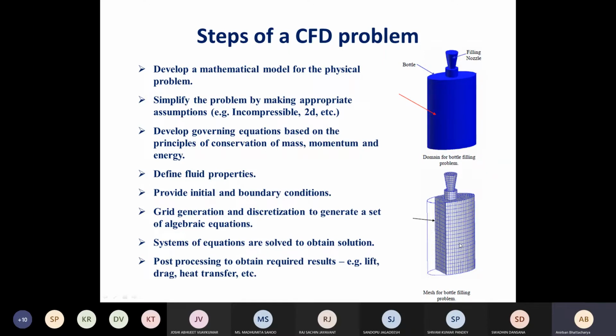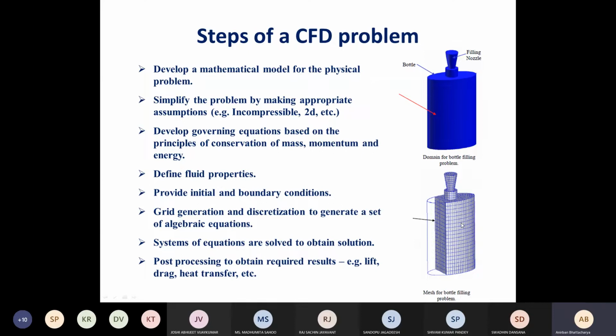So there are various methods to simplify these equations from differential equations to normal algebraic equations. Each of them is known as a discretization method. And the two main methods that we are going to study in this course are the finite difference method and the finite volume method. So once you have solved the equation, you get the data. For example, we will find the temperature, then velocity components u, v, w in the x, y, and z directions, pressure, things like that.